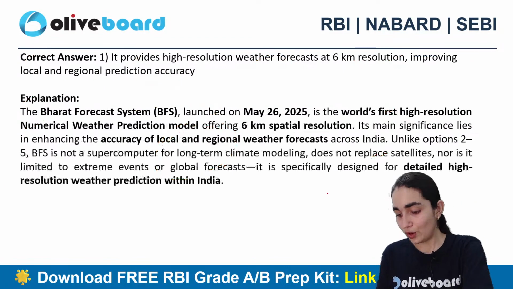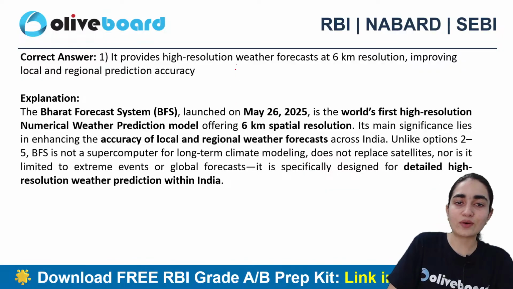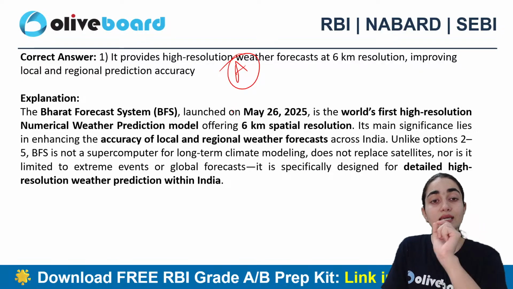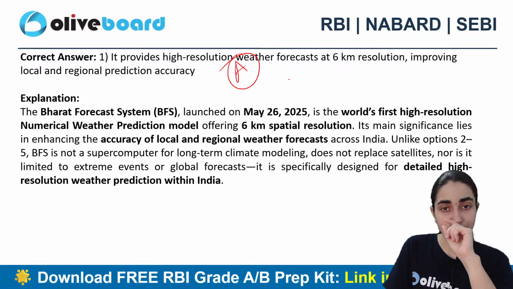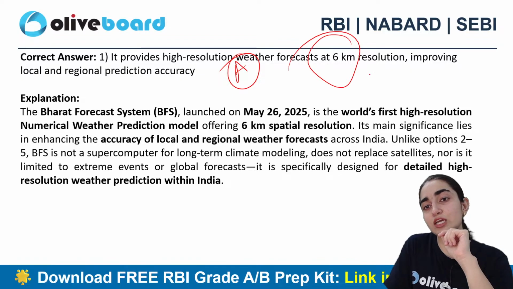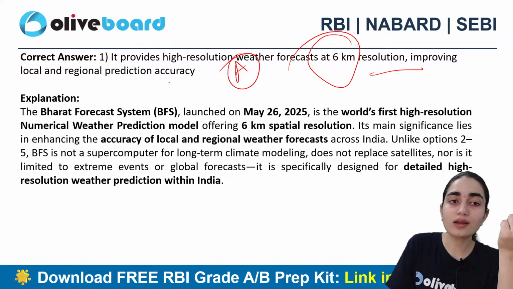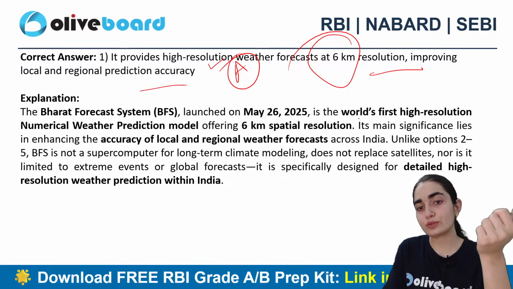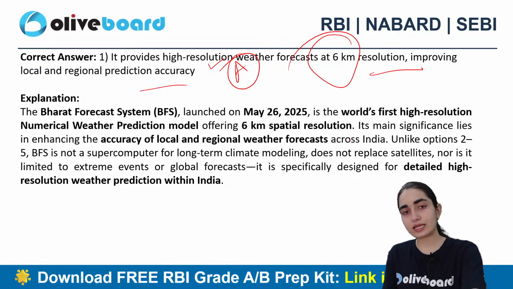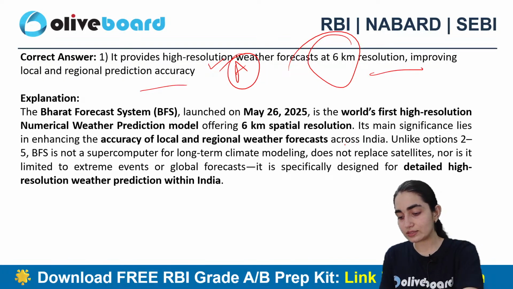Alright, so I think most of the people have already answered here. So that is A. It provides high resolution weather forecast at 6 km resolution, improving local as well as regional prediction accuracy as well. So A is the correct answer, right?